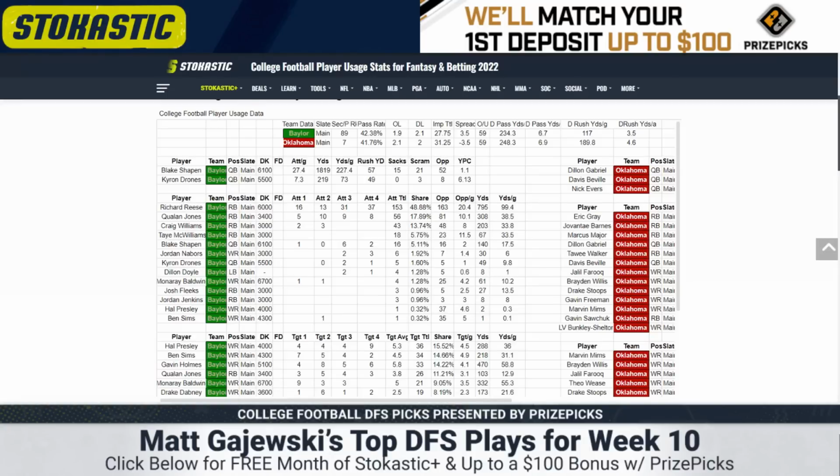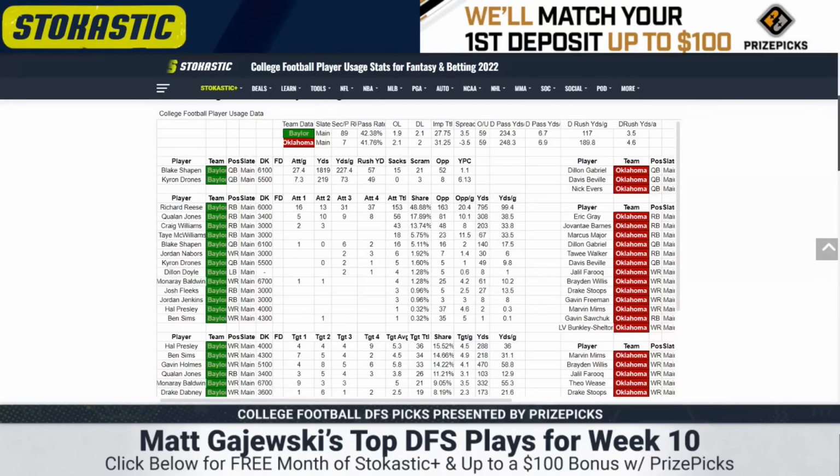The backfield, we might see the return of Craig Squirrel Williams, as some of you may know him. But this backfield's been weird. We saw a period of time where Richard Reese was the bell cow. Then we saw him kind of eased off. Then the last 2 games, he's been the bell cow again. 31 carries, 37 carries. If he's going to carry the ball 30 times, he needs to be played. If Williams returns, I don't know if that's the case. Quaylon Jones is the pass catching back, and he's still carrying the ball 9 and 8 times apiece the last 2 games as well.